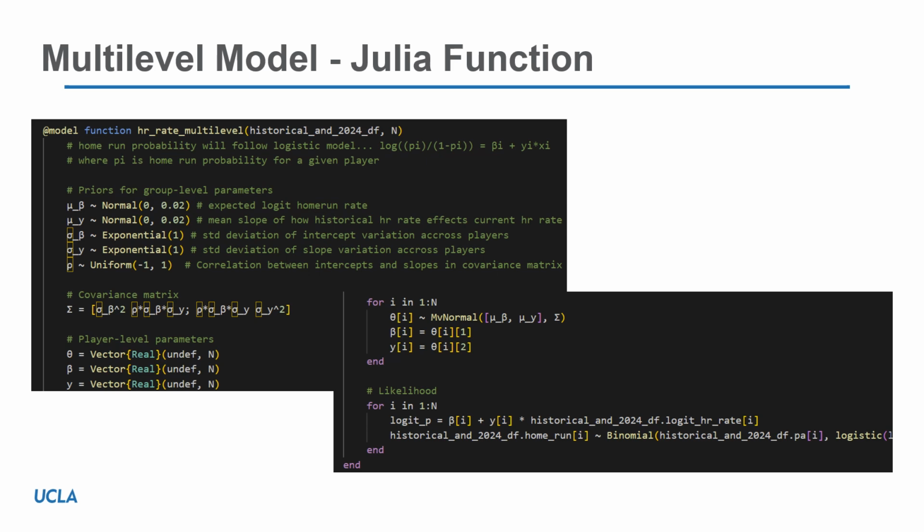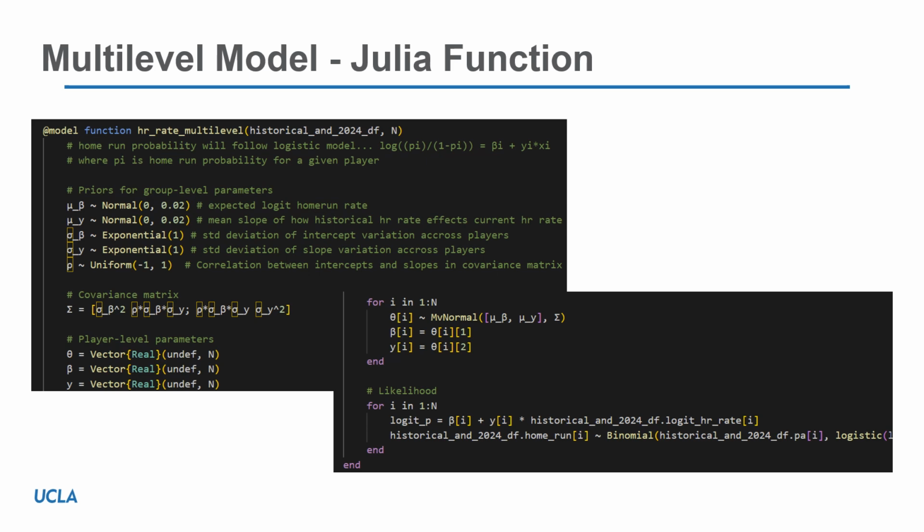The top section, again, is our group level or hyperparameters: mu sub beta, mu sub gamma, sigma sub beta, sigma sub gamma, and rho. Again, with our means being normal distributions, our sigmas or standard deviations being exponential so that we can keep them positive, and rho being a uniform distribution. We also define our covariance matrix sigma, which we then use in our next section of player level parameters, where we're using the bivariate normal distribution as well as the mu sub beta and mu sub gamma to define our beta and gamma for each individual player.